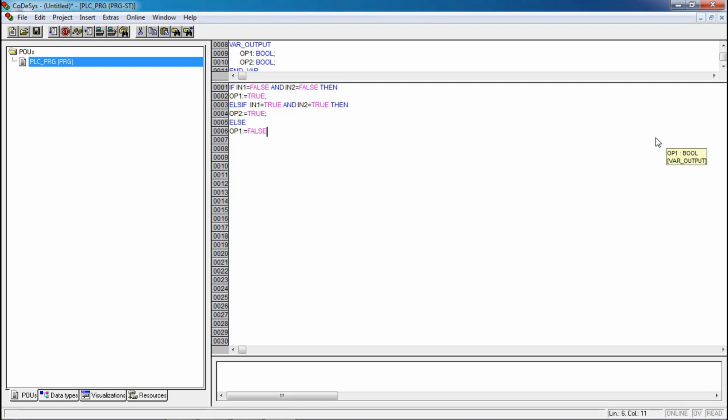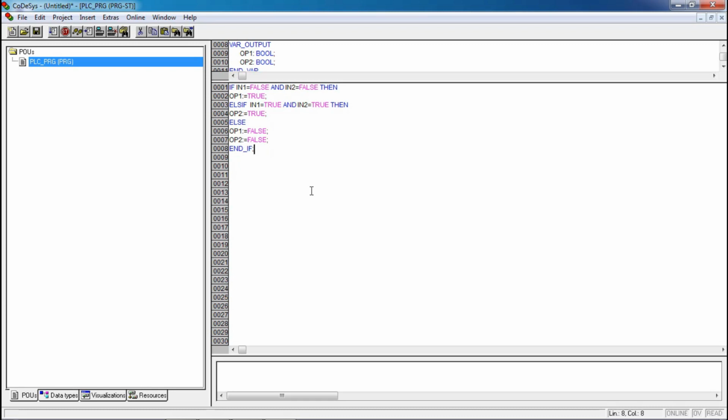Control C. Don't forget to use the colon. Control C. Change this output 1 to output 2. And make sure that after completing the if structure, it will end with an end if statement. END_IF semicolon. This will be my program.